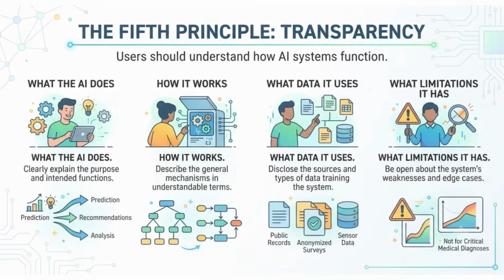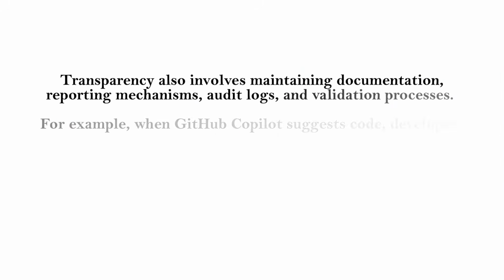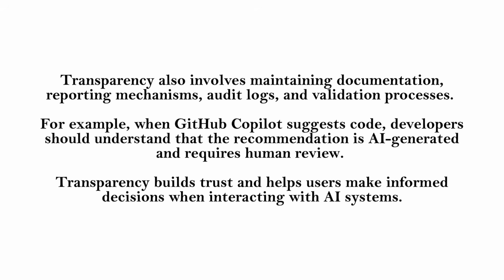Principle 5. Transparency. The fifth principle is transparency. Users should understand how AI systems function. While not everyone needs to know the technical details, organizations should clearly explain what the AI does, how it works, what data it uses, what limitations it has. Transparency also involves maintaining documentation, reporting mechanisms, audit logs, and validation processes.